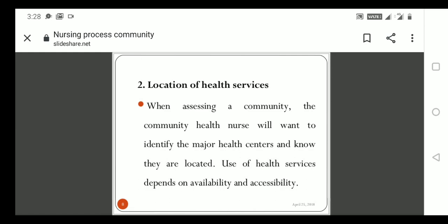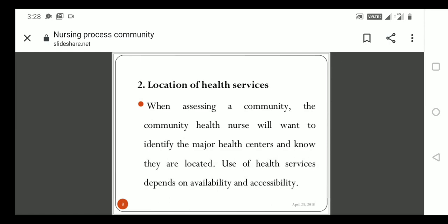Also which area is more disease prone, what the reason is, and what factors influence the health problems in the community. All this we should understand before the visit itself.